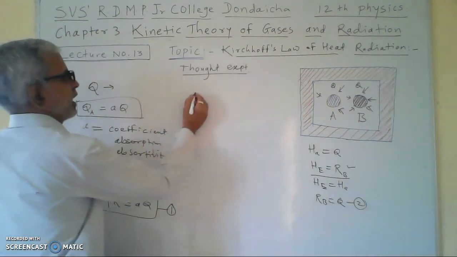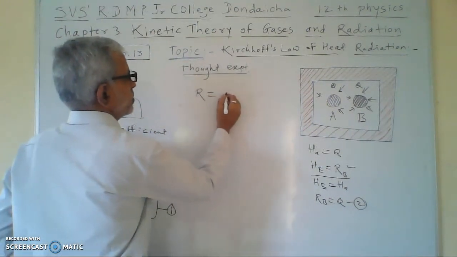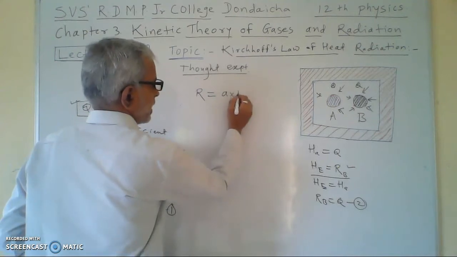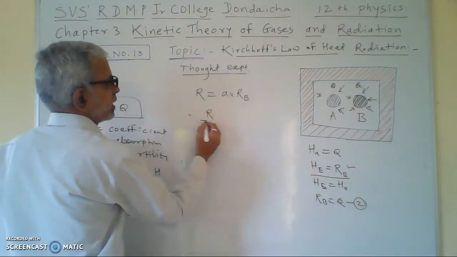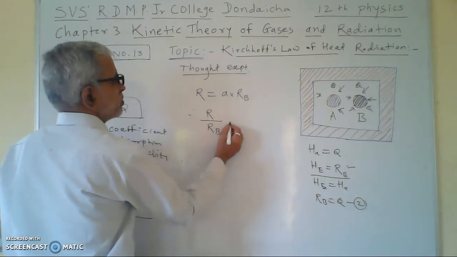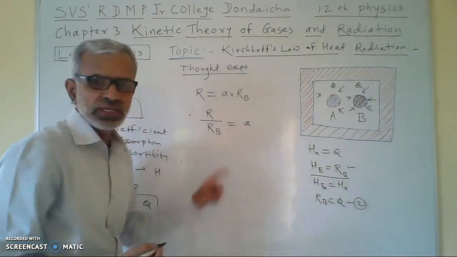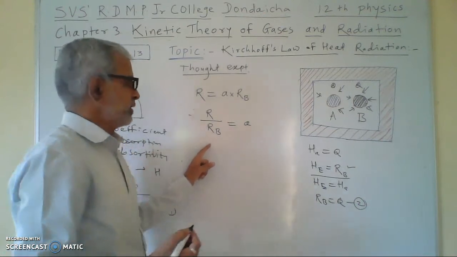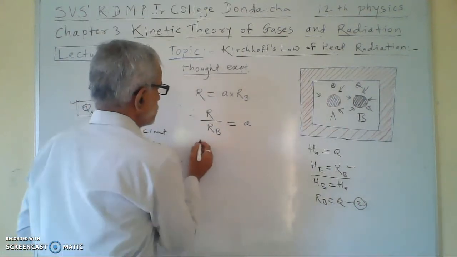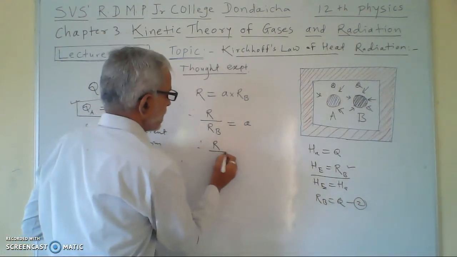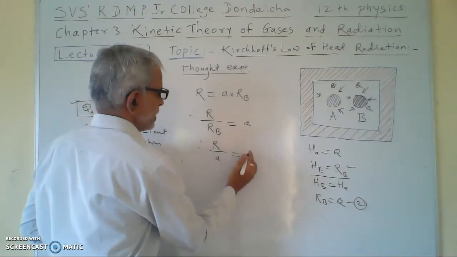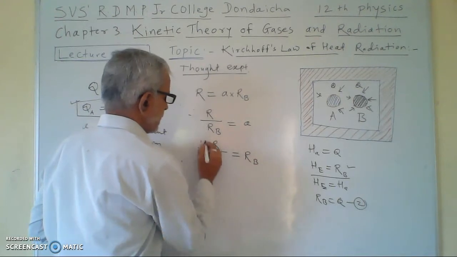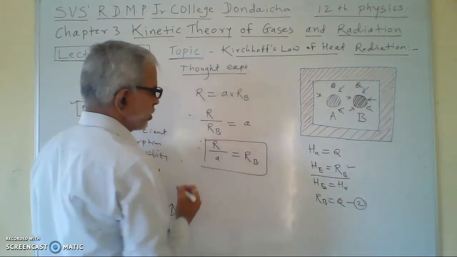So we can write R equal to A multiplied by R_B, and therefore R upon R_B will be equal to A. Also you can write R upon A is equal to R_B.